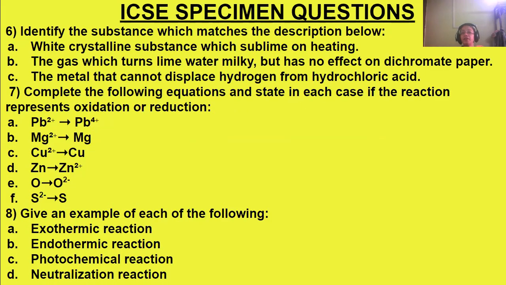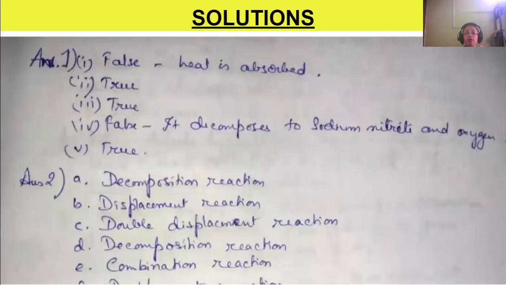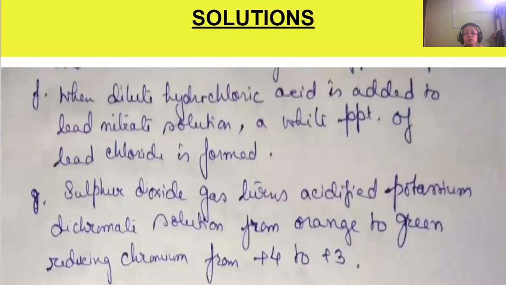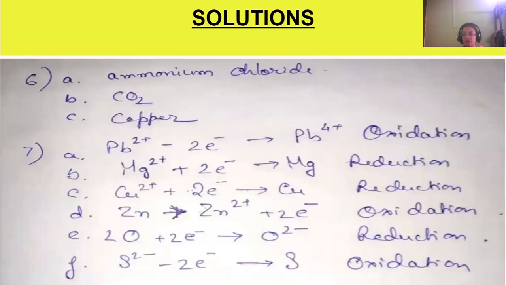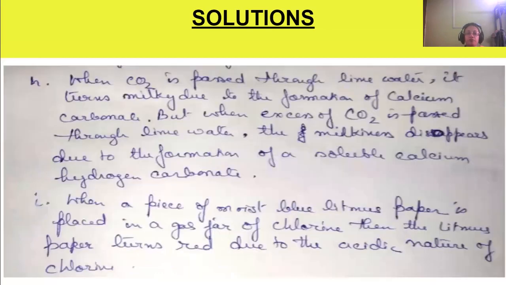Identify the substance which matches the description below. White crystalline substance which sublimes on heating. It sublimes on heating. What is that? It may be ammonium chloride. The gas which turns lime water milky but has no effect on dichromate paper is carbon dioxide. If it affects the dichromate paper, then it is sulfur dioxide.